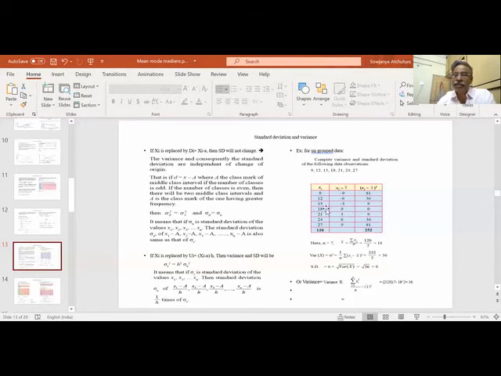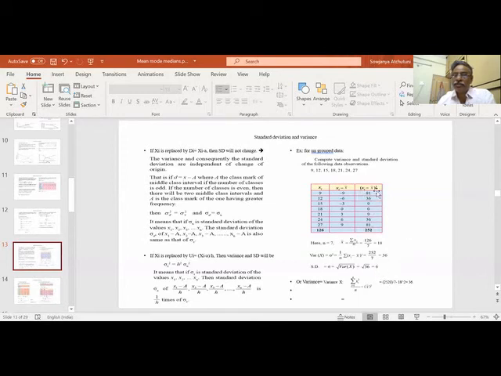X bar here is 18. So xi minus x bar; here it is like xi minus a, where a is x bar in this case. But I can assume anything. So I'm getting a standard deviation with simple calculations and simple squares so that I can come to an answer.